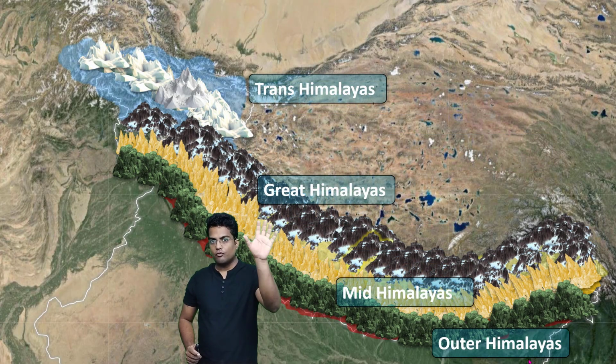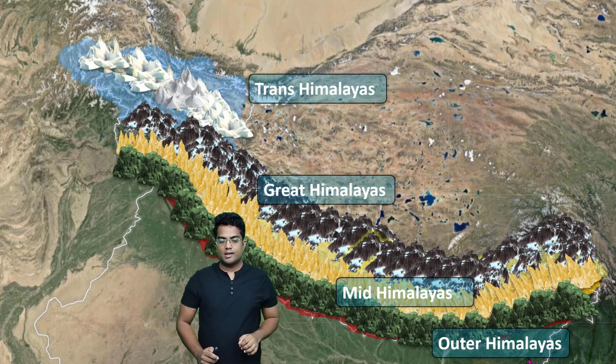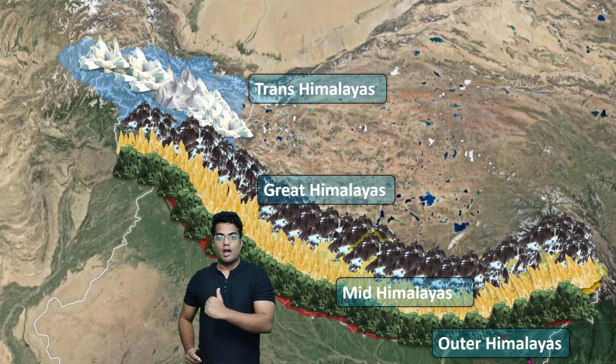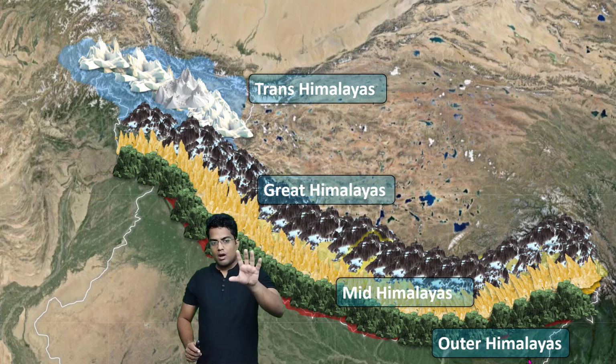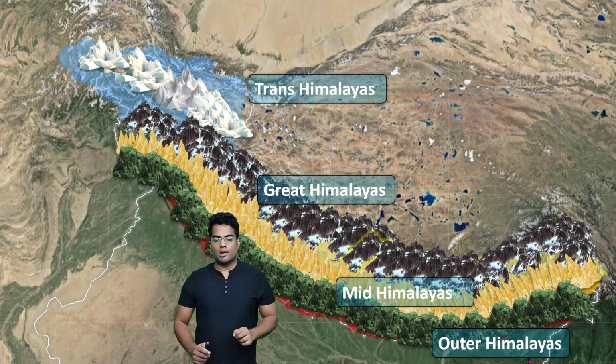On the top, at the very north, we have the Transhimalayas. Then we have the Great Himalayas, the Mid Himalayas, and then at the last, the Outer Himalayas. There is something called the Northeastern Himalayas also, but we will deal with that later. Essentially, these are the 4 important ones. As you can see at the top, you have the Trans-Himalayas, so let's focus on them.